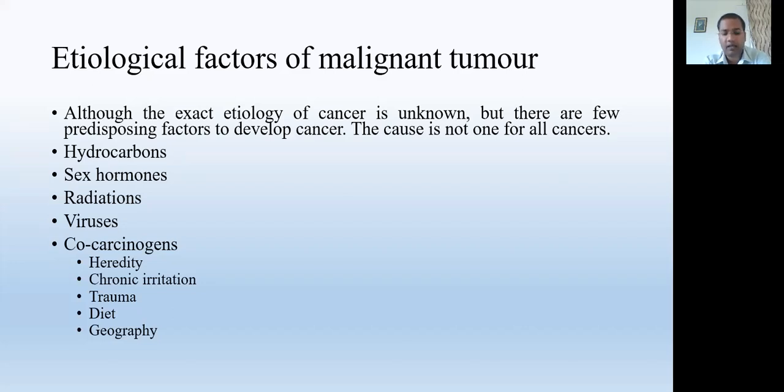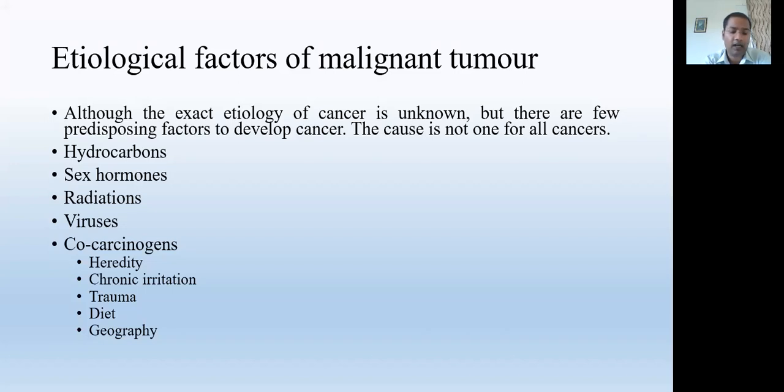And some other hydrocarbons such as beta naphthylamine are present in dyes. Persons working in the dye and coloring industries may be exposed to the hydrocarbon, causing malignant tumors in the urinary bladder.